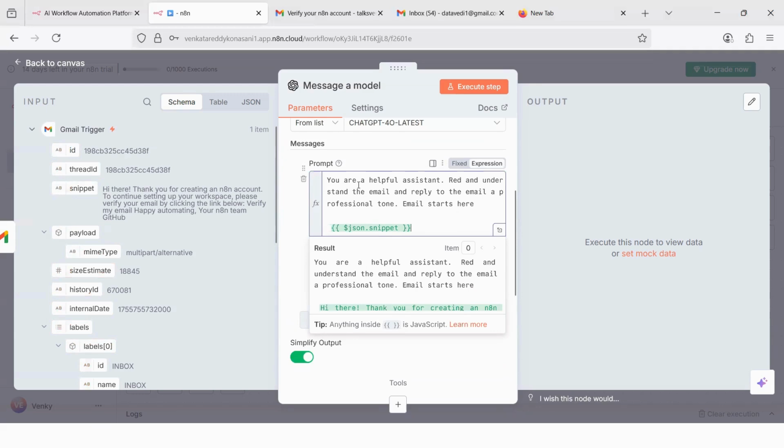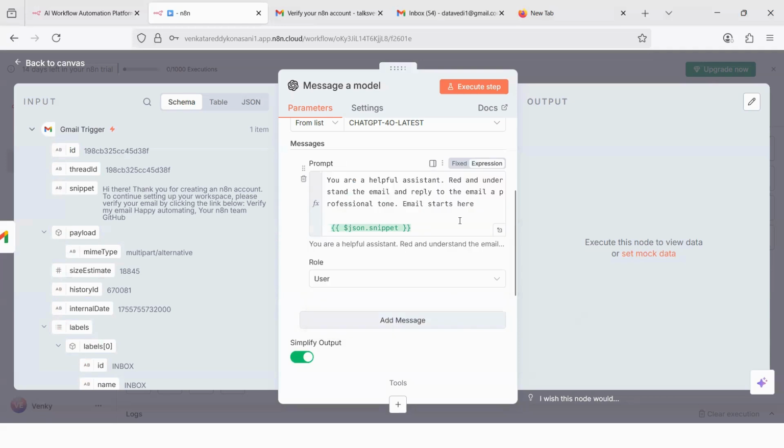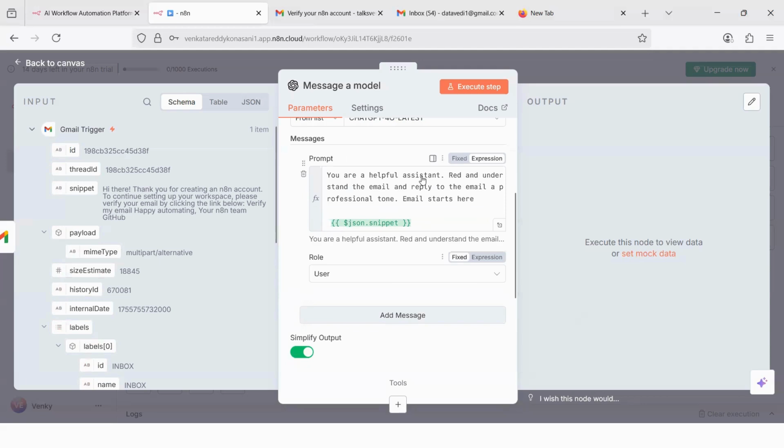So this, you are a helpful assistant, and that is all the prompt. Below that, the green color one, you see the result here: Hi there, thank you for creating N8N, etc. So this one is here. So we told our AI model that you are supposed to send a reply in a professional tone.